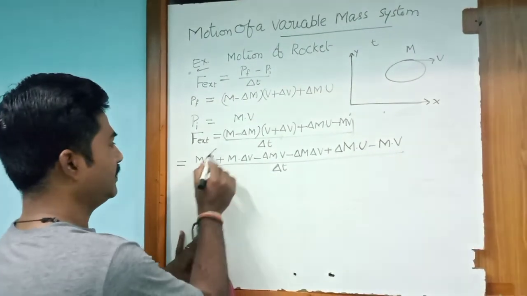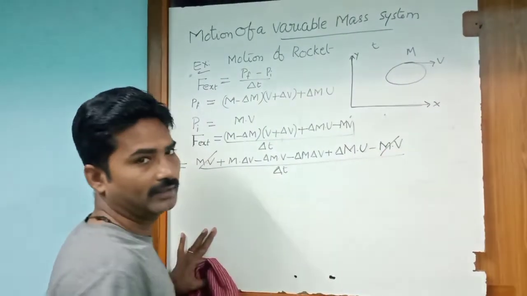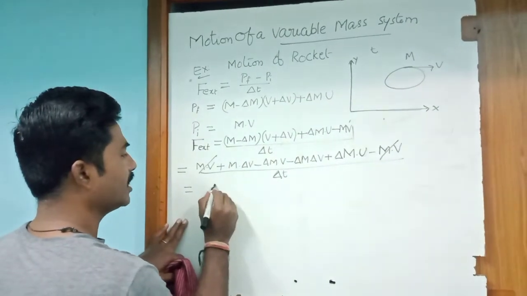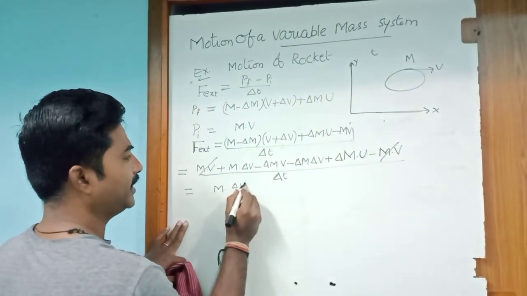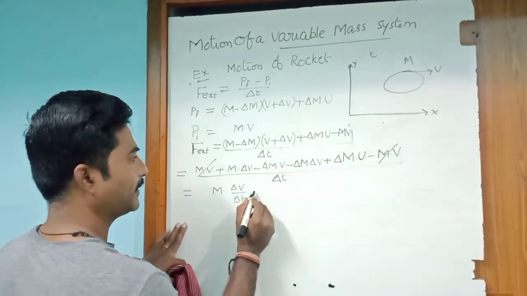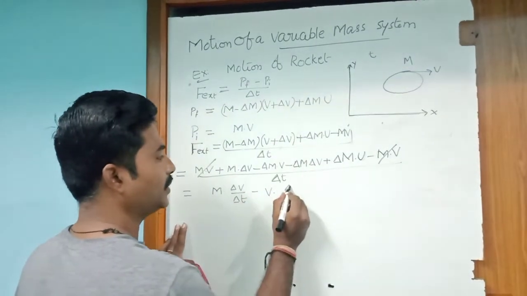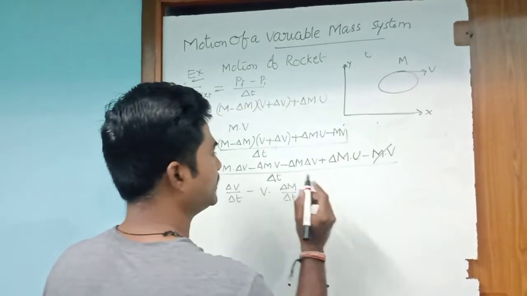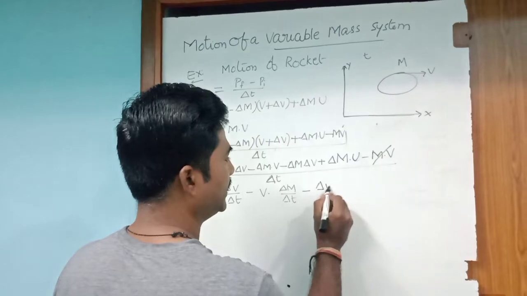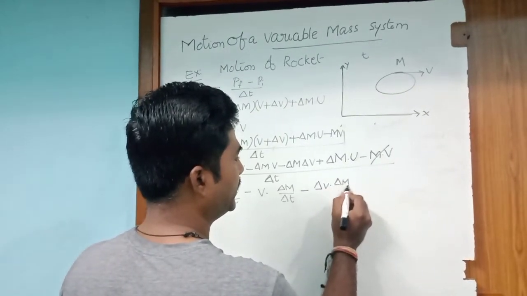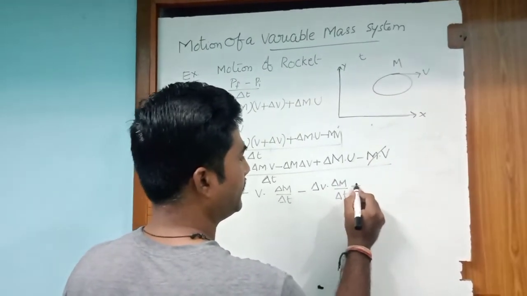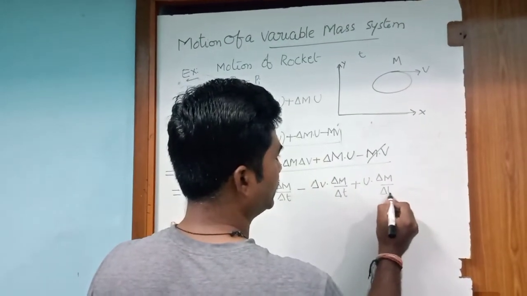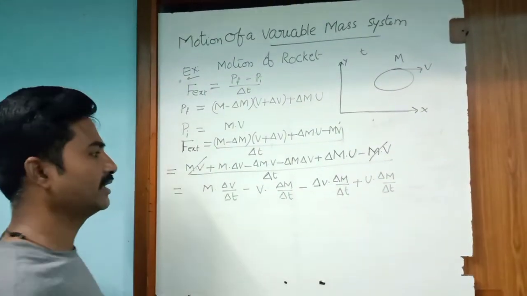Here plus m v minus m v get cancelled. The remaining is m into delta v by delta t, minus v into delta m by delta t, minus delta v into delta m by delta t, plus u into delta m by delta t. I am writing this like this.